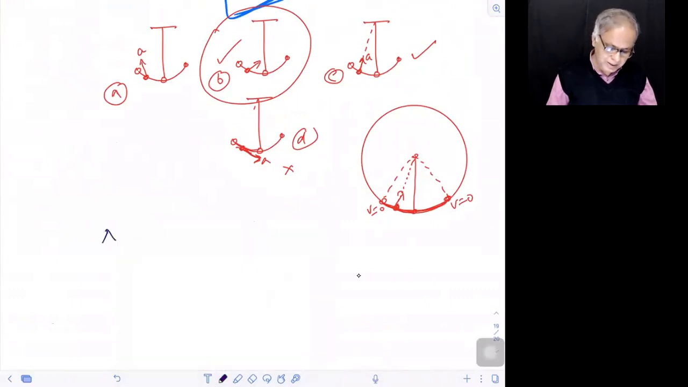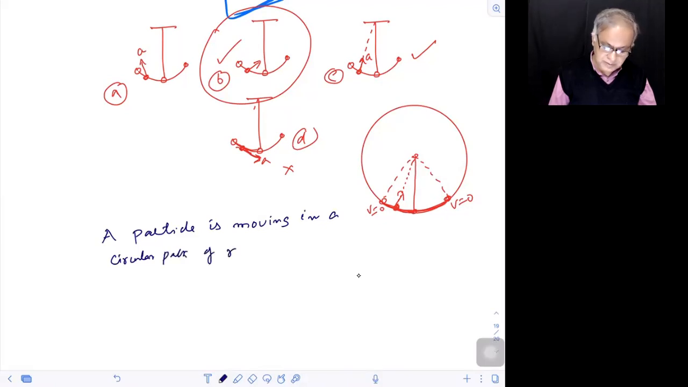A particle, please keep writing. A particle is moving in a circular path of radius 12 meters. It starts from rest at a point.